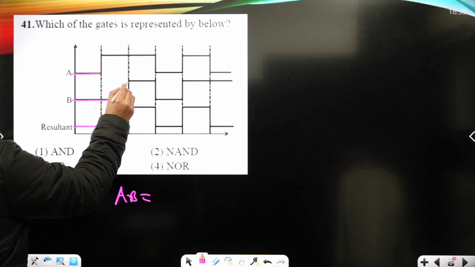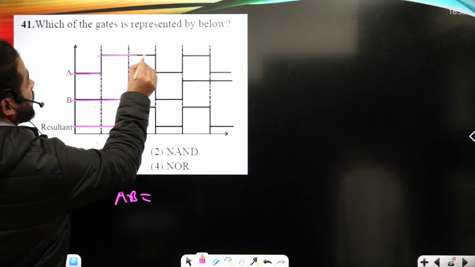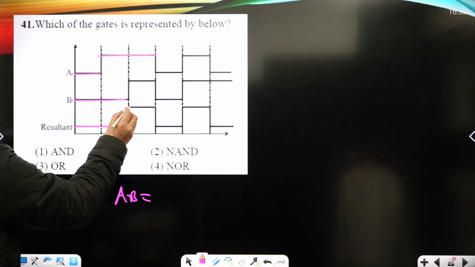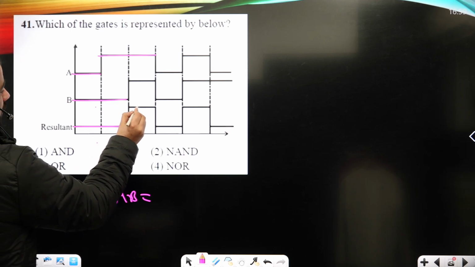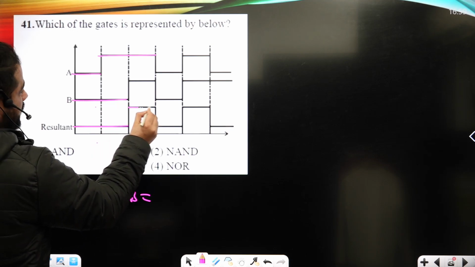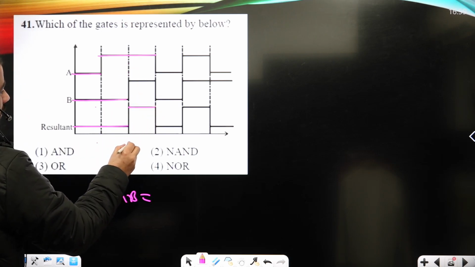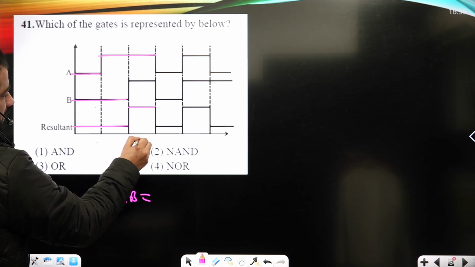So here, for the second case, input A is high, and again input B is low. High, low, it must be low here. It is said that it is low, result is here low again, okay?